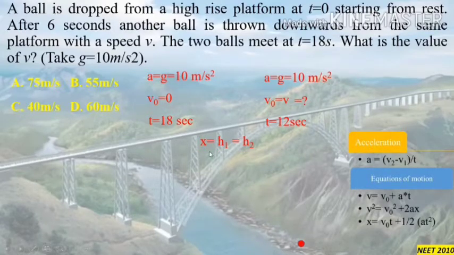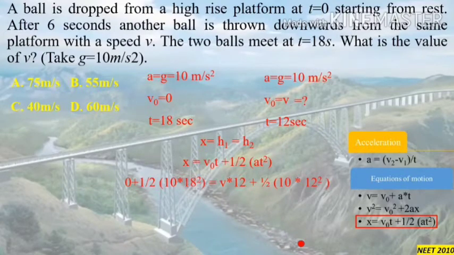To find the distance travelled by any accelerating body, we have the third equation of motion. Using this equation for both the cases, we can write it like this. For the first case, we use a equal to 10, v0 equal to 0, and time t equal to 18 seconds. Since v0 equals 0, the first term becomes 0 plus half of acceleration, which is 10, and time is 18 seconds. Half of 10 into 18 square must be equal to the distance travelled by the second ball.